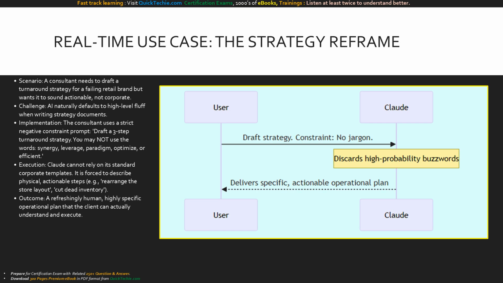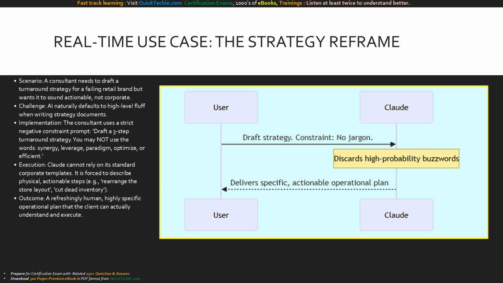Let's apply this to a real-time use case, the strategy reframe. A consultant needs a turnaround plan but knows AI defaults to corporate fluff. They prompt Claude, draft a strategy. You may not use synergy, leverage, optimize, or efficient. Stripped of its buzzwords, Claude is forced to describe concrete, physical actions, delivering a highly actionable and human operational plan.